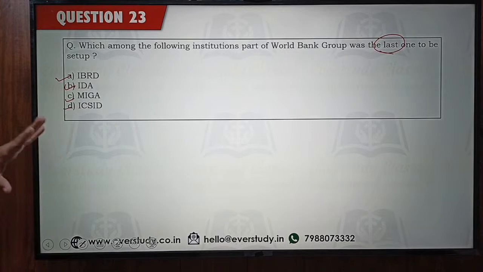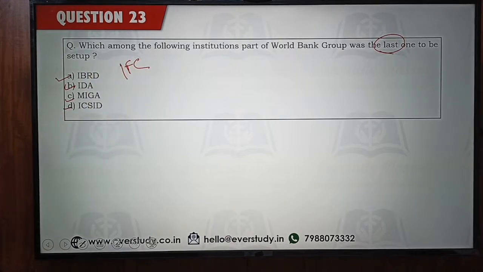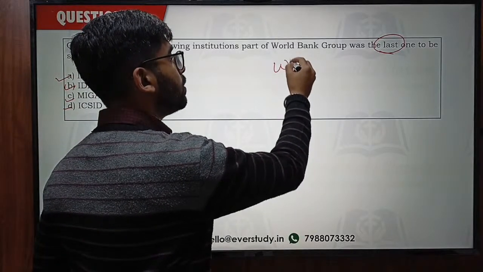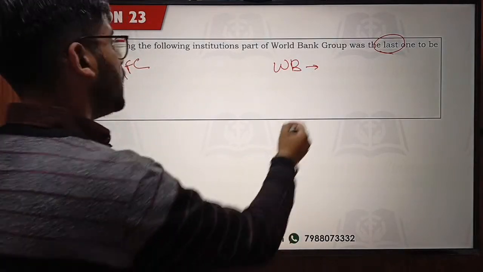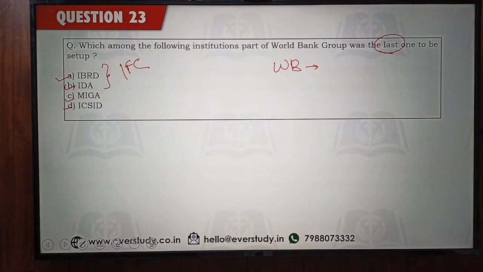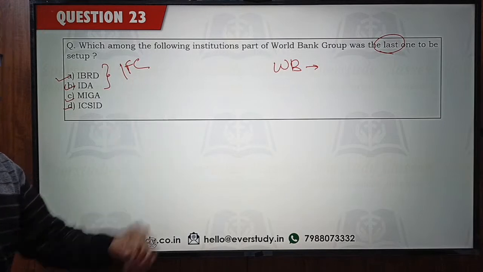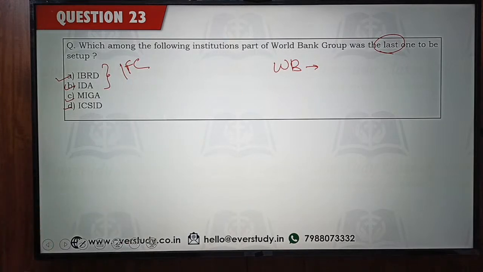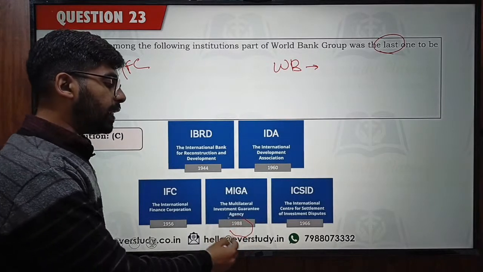There are 5 arms of the World Bank Group. There is another one, IFC, which is not there in the options. Whenever I am talking about World Bank, then I am basically talking about your 2 institutions, IBRD and IDA. They are basically your World Bank. And when I am talking about World Bank Group, I am talking about 5 institutions. Which one was the last one to be set up? The last one to be set up was MEGA. 1988 में सेटअप हुआ था.